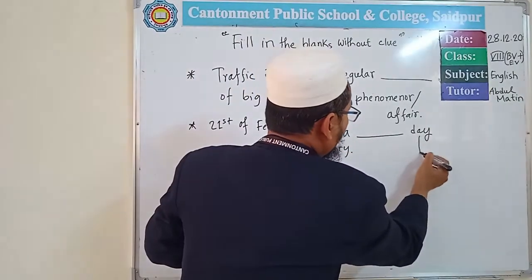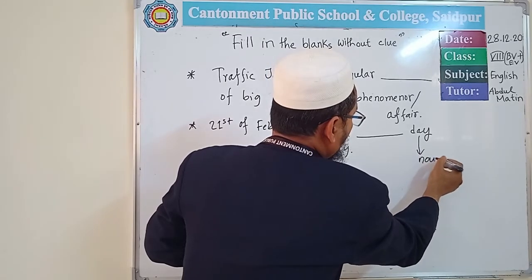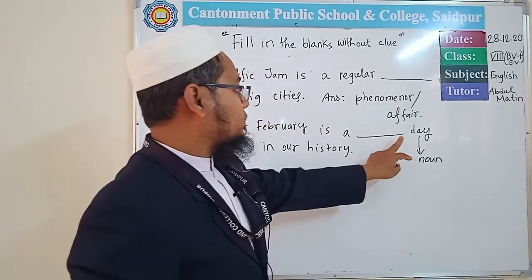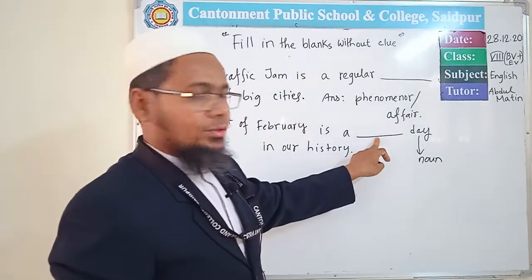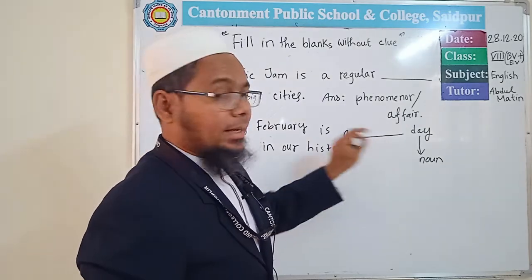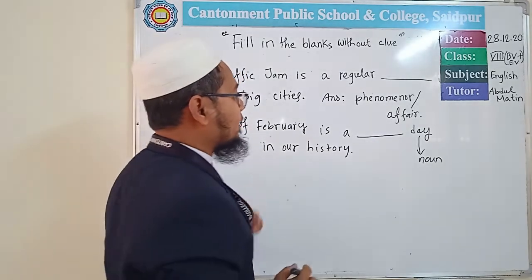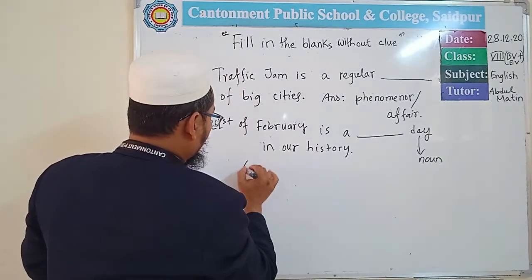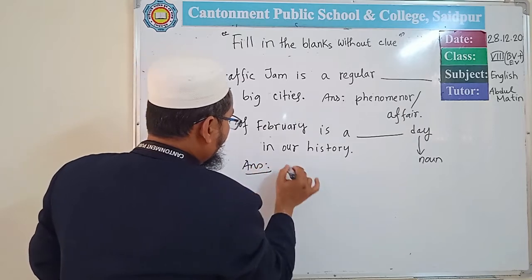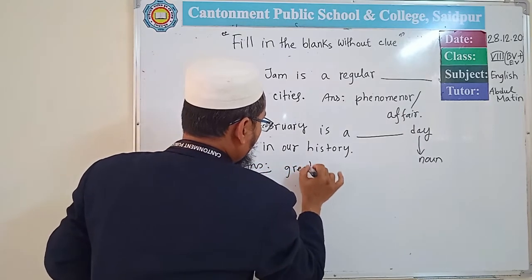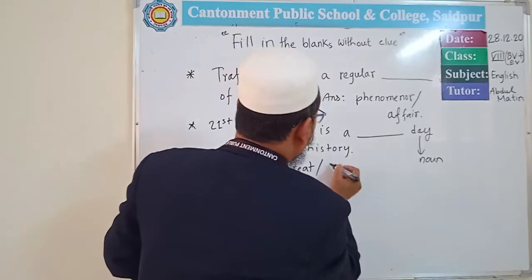Here day is a noun and the blank is before a noun. So here there should be an adjective. So what can be the answer here? It can be great, or it can be significant.